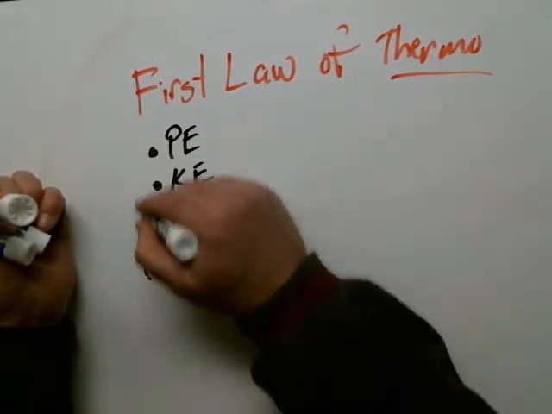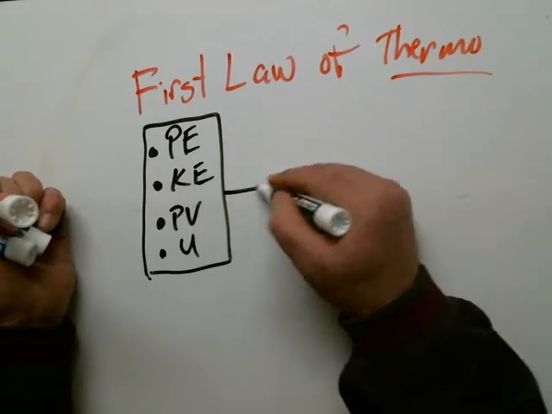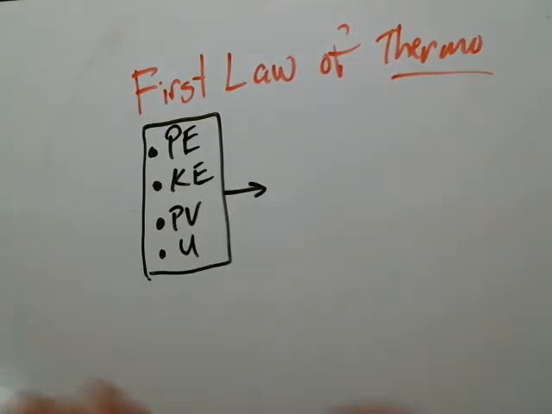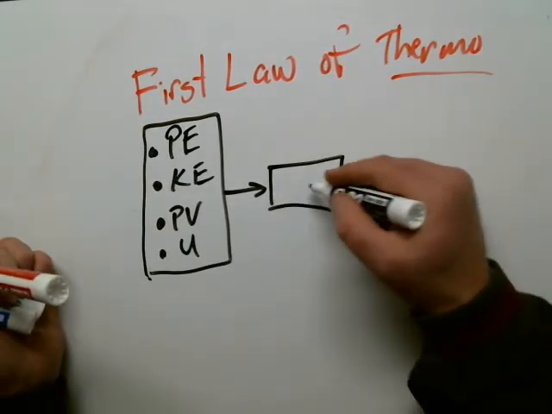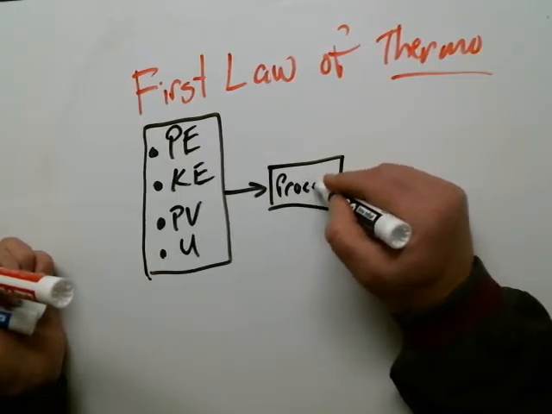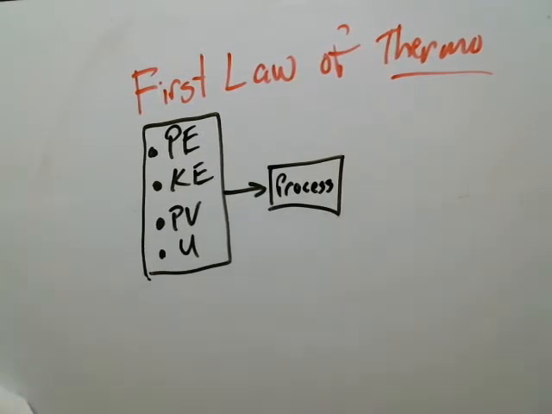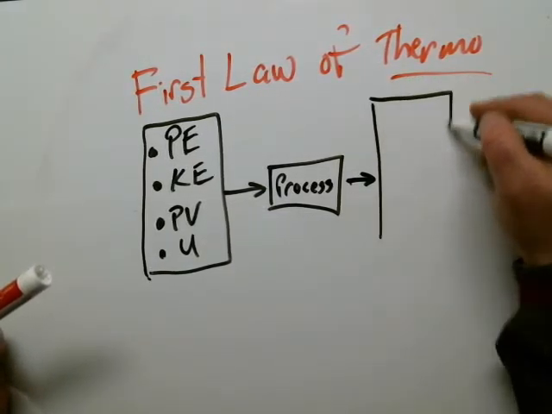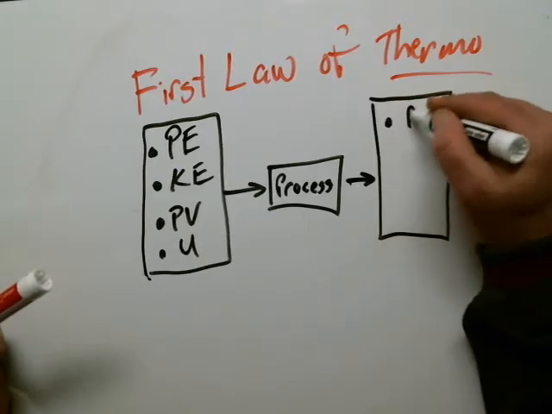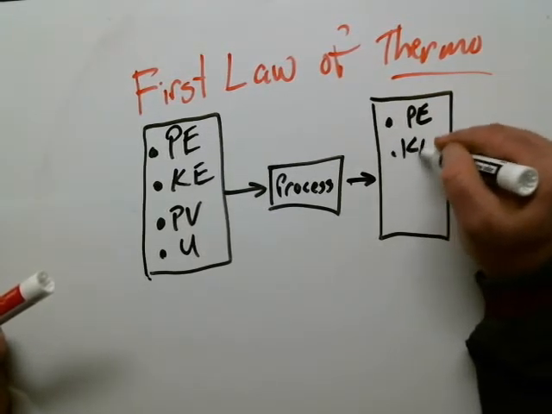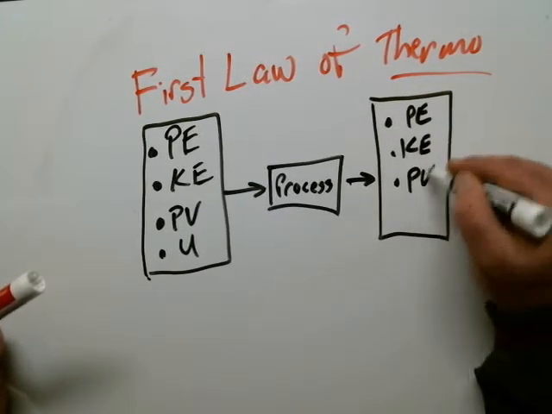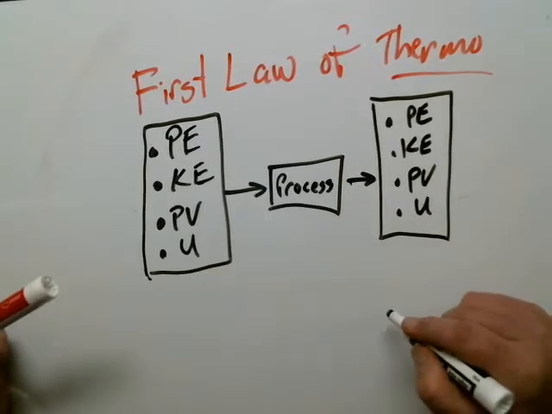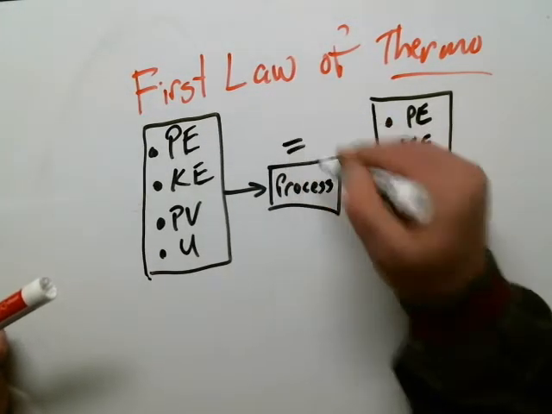Well, if I have all these energies flowing into a process, here's a process. I don't know what it is. Could be anything. It could be a pump, a turbine, a heater, a condenser. When I'm all done, I'm going to have probably some potential energy, some kinetic energy, some pressure volume energy, some internal energy, and it's got to be equal.